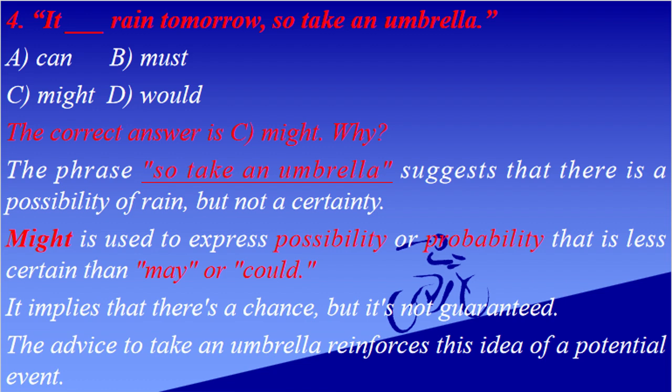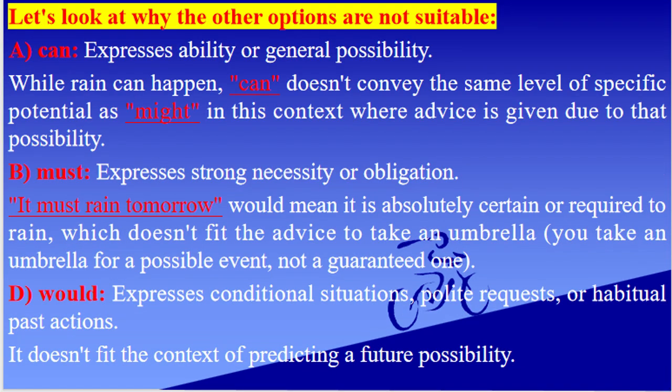Why? The phrase "so take an umbrella" suggests that there is a possibility of rain, but not a certainty. Might is used to express possibility or probability that is less certain than may or could. It implies that there's a chance, but it's not guaranteed. The advice to take an umbrella reinforces this idea of a potential event. Let's look at why the other options are not suitable. A, can expresses ability or general possibility, as in rain can happen. Can doesn't convey the same level of specific potential as might in this context, where advice is given due to that possibility.